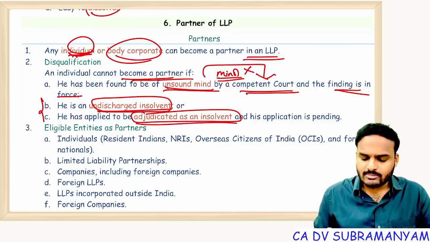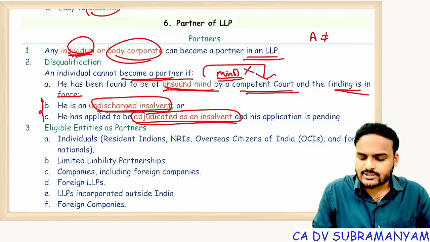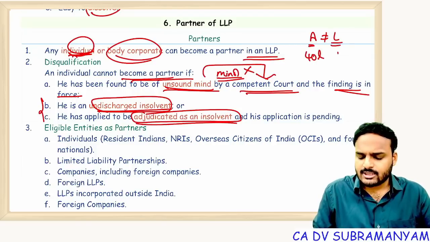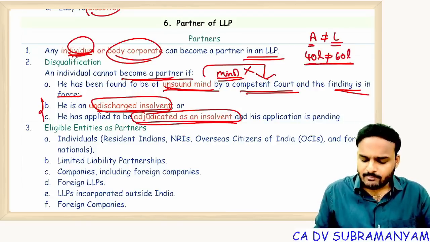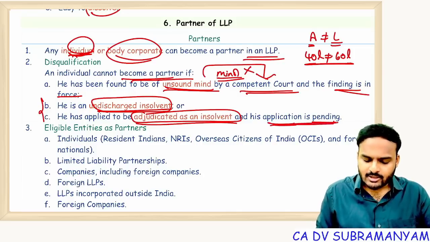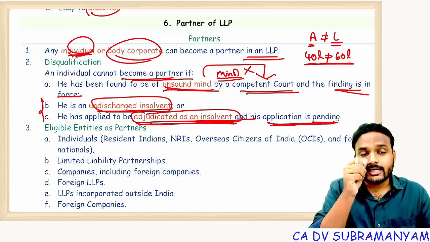Insolvent means it's a stage where assets are not sufficient to discharge liabilities. For example, individual assets are 40 lakhs and liabilities 60 lakhs. So this is the stage of insolvency. And this fellow filed an application with a competent court to declare him as an insolvent, and his application is pending. So we call him an adjudicated insolvent.